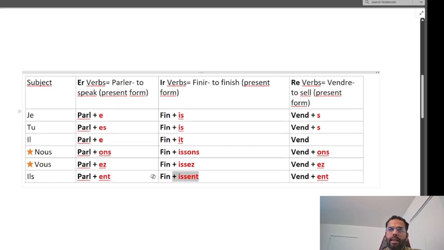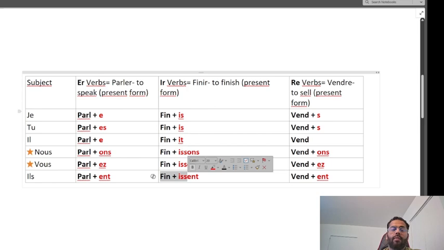Again, you see, when I pronounce these, I just pronounce up till here. Je finis, tu finis, il finit. That's it. But when I'm pronouncing the verb conjugated with nous, I say nous finissons, vous finissez, and then ils finissent. You have to keep that into consideration.